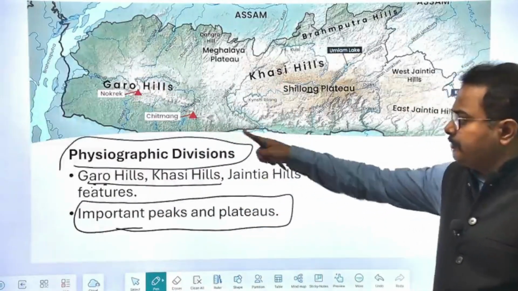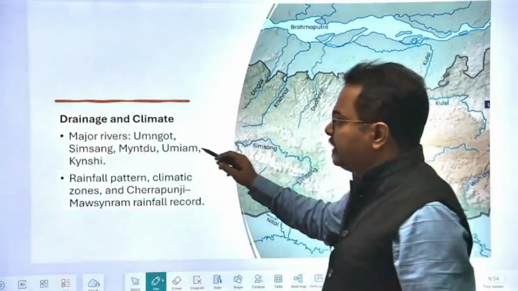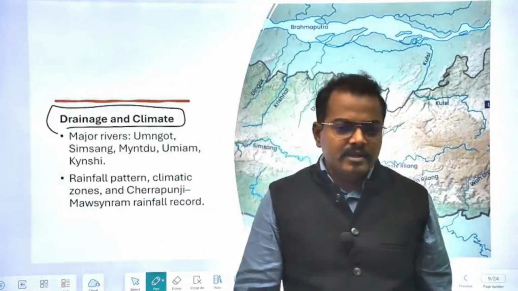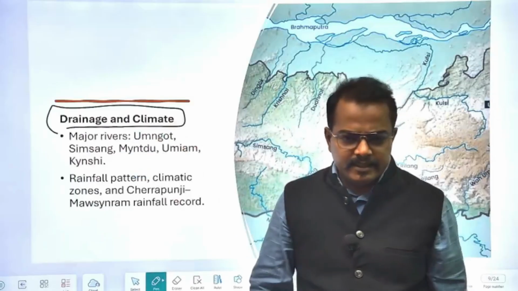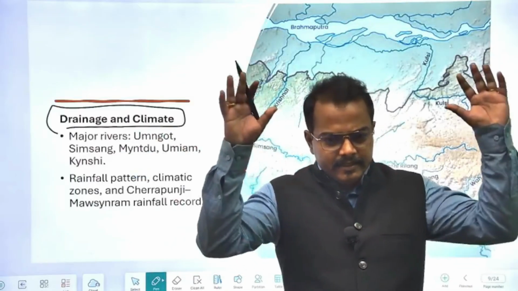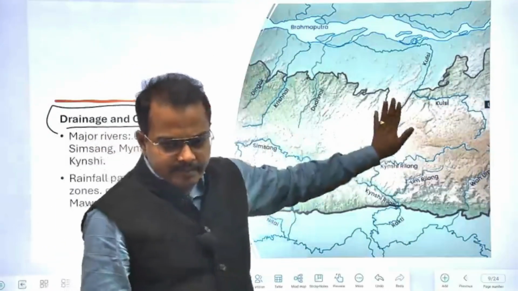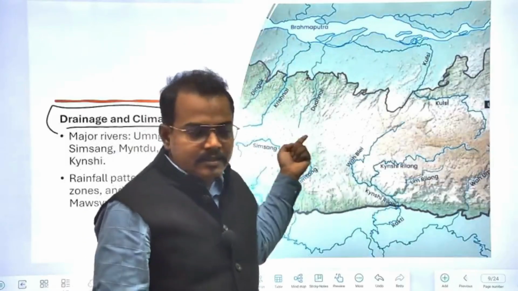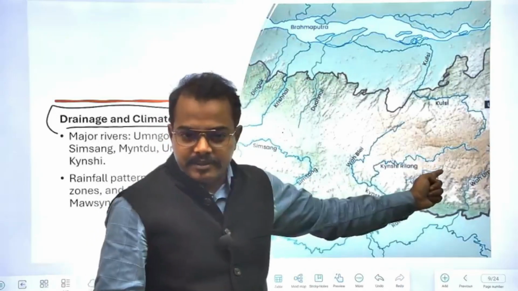Now after physiographic divisions, you will understand the drainage and climate, because a large number of questions come from the drainage system in MPSC, MCS exams, as well as any other state exam. The drainage system basically means that whatever rainfall happens in this region, this entire rain will drain out from one single source, and that will be the river system.